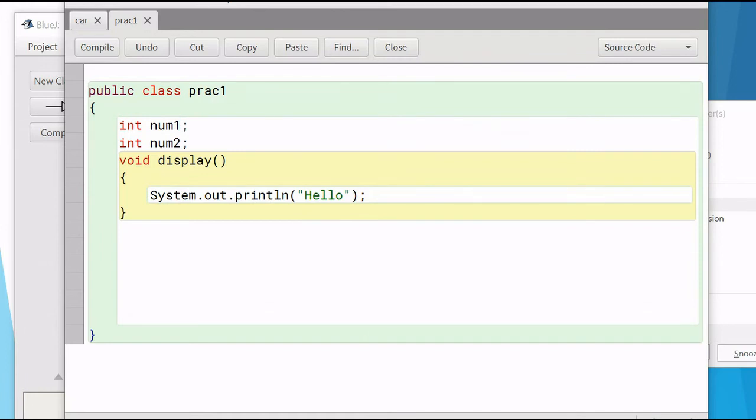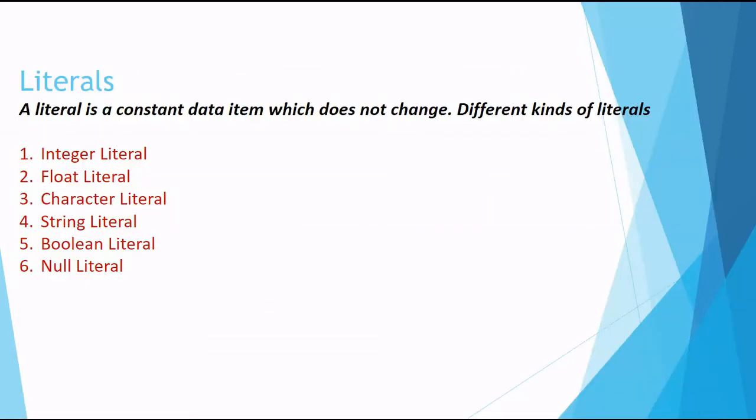Let us see the next topic. Let us see what literals are. Literals are of different types: integer, float, character, string, boolean, and null. We'll be discussing each of these literals and we will see how they are used in a program. Literals are constant data items which cannot be changed, and they are of different kinds: integer, float, string, boolean and null. Let us see each of them in an example also.